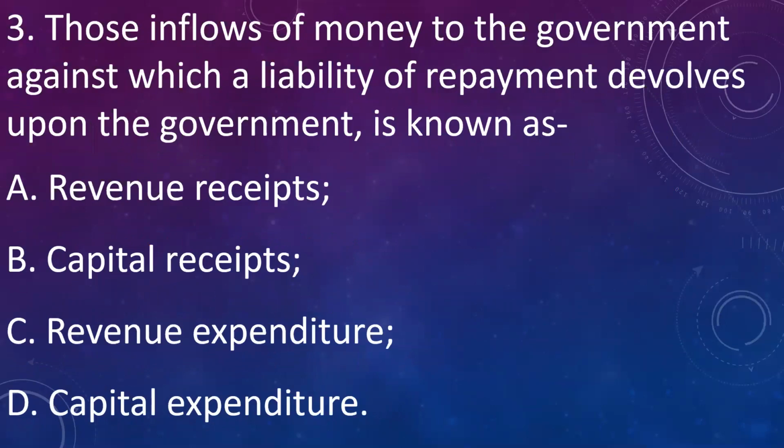Next, those inflow of money to the government against which liability of repayment devolves upon the government is known as A. Revenue receipts. B. Capital receipts. C. Revenue expenditure. D. Capital expenditure. Answer is B. Capital receipts. These are the inflow of money to the government account against which liability is developed.